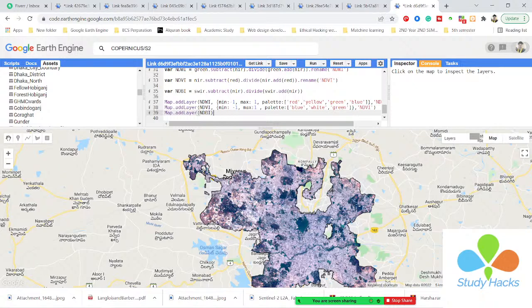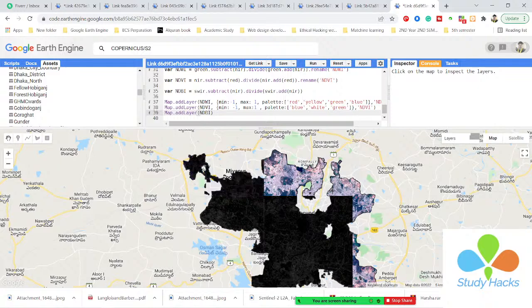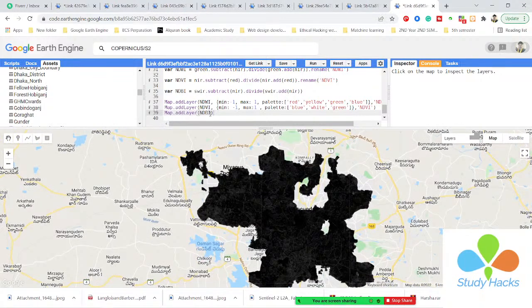First of all, we get the totally black and white color map because we did not add any visualization parameter. And now I want to add the visualization parameter, then check the pixel value. So I simply make a visualization parameter. I use curly brackets, and I define here the minimum pixel value, which starts from -1, and the maximum pixel value up to +1. And I also define the color palette. I make a list here.